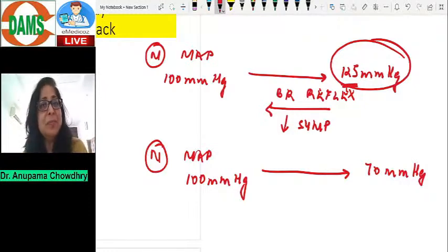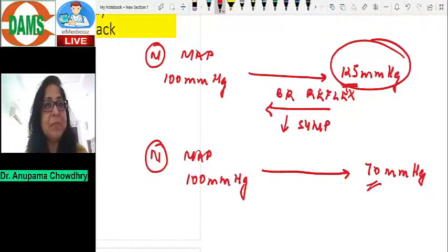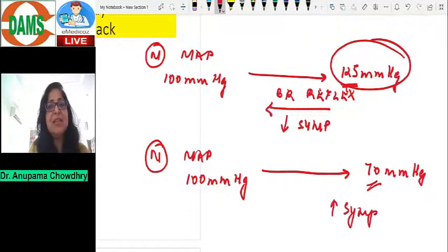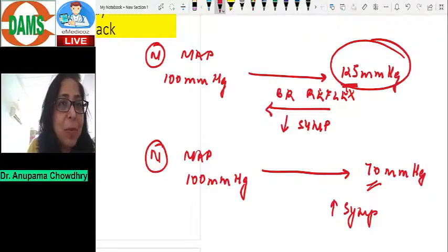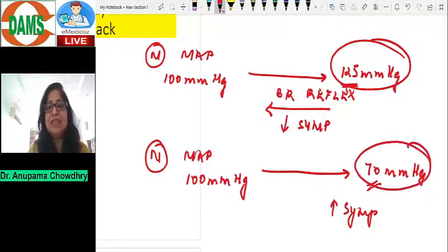And once it increases the sympathetic discharge, there is a vasoconstriction, and that helps to increase the blood pressure, bringing it back to nearly normal levels. Right? Again, what is the initiating stimulus? The initiating stimulus was this fall in blood pressure. The baroreceptor reflex increased the sympathetic discharge and elevated this blood pressure, bringing it back towards normal. So there is a reversal of the initiating stimulus.